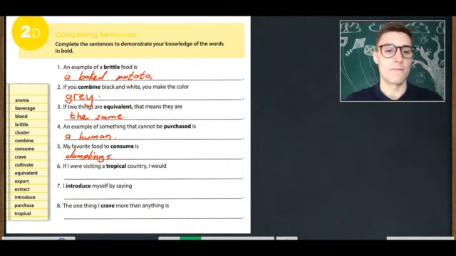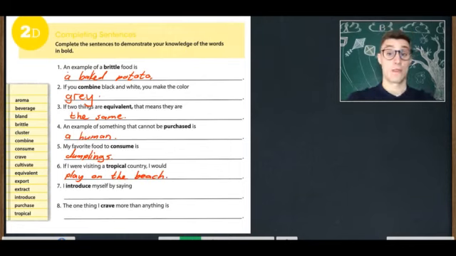If I were visiting a tropical country, I would... Play on the beach. If I were visiting a tropical country, I would play on the beach. Not all tropical countries have beaches, but most do.